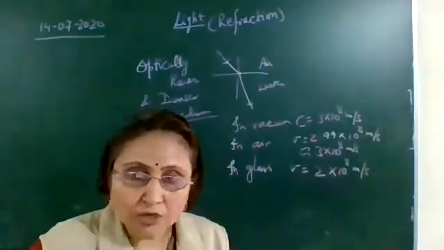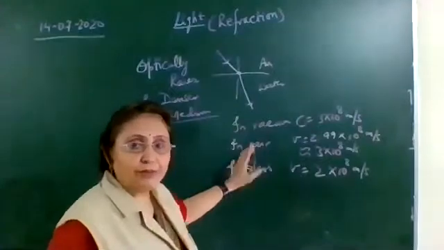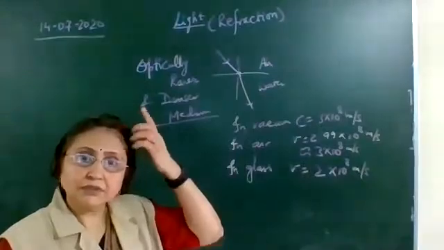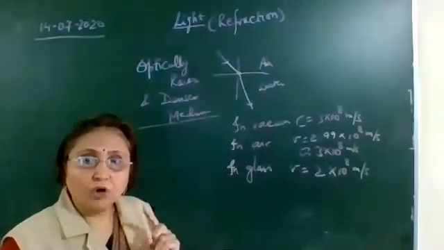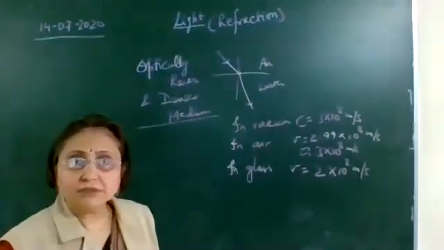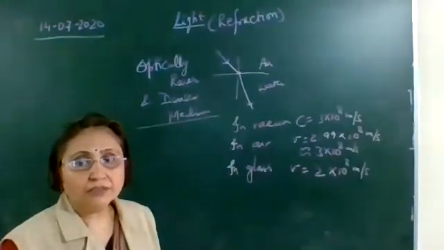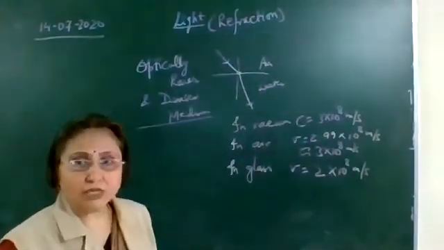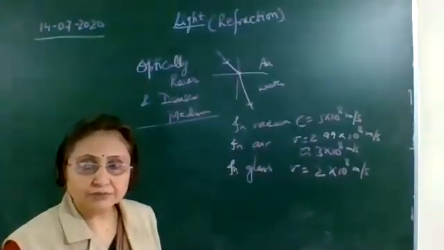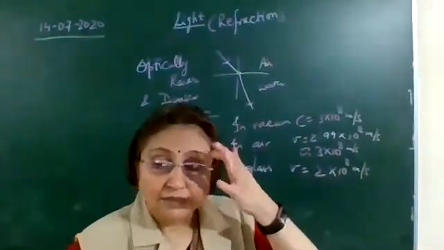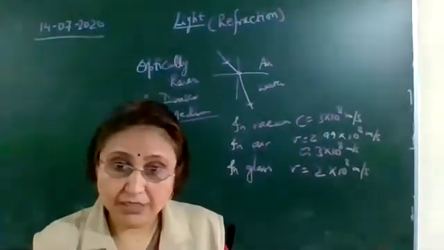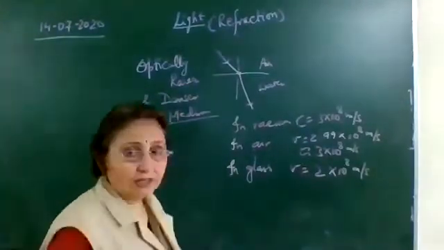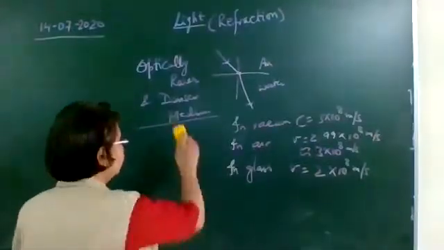So write down: vacuum and air are optically rarer to glass. Air and vacuum are optically rarer to glass. Okay, you will continue writing in this only, in the heading optically rarer and denser medium. First you understand and then I will repeat it.